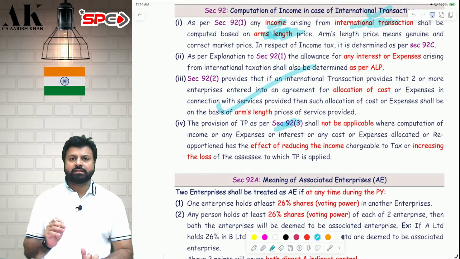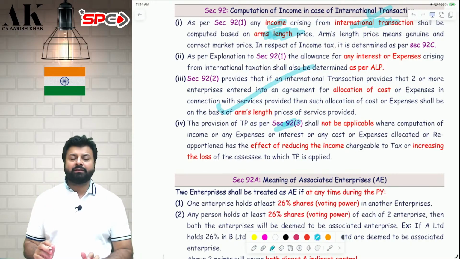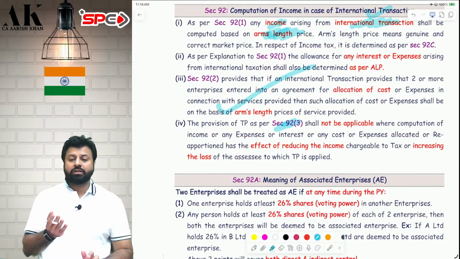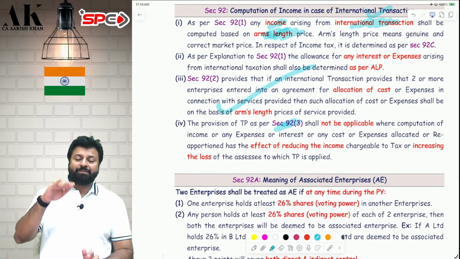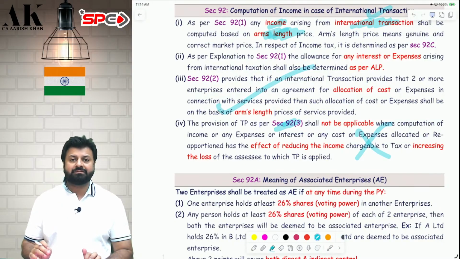Now 92 subsection 3 is a very important subsection. What does this say? This says that transfer pricing is not applicable if, after applying the transfer pricing, the income of the assessee reduces or the loss of the assessee increases. So after applying the arm's length price, if the income reduces or the loss increases, it means it is beneficial to the assessee, then transfer pricing is not applicable. After applying the transfer pricing provision, it should not benefit the assessee. It should benefit the department. If it benefits the assessee, transfer pricing is not applicable. How does it benefit the assessee? By reducing the income or by increasing the loss; then transfer pricing is not applicable. I hope it is clear to all of you.